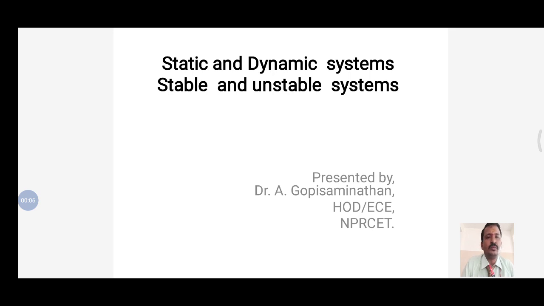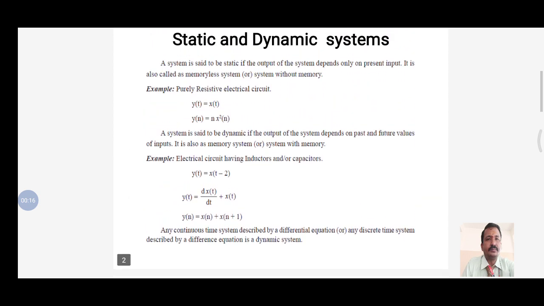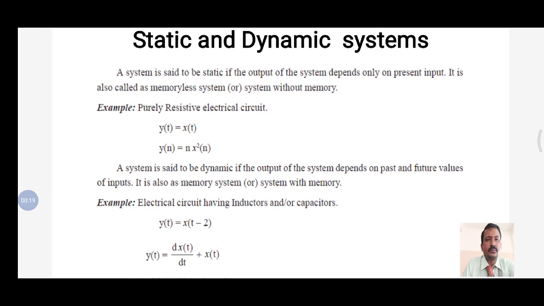Students, now we will discuss static and dynamic systems and stable and unstable systems. What is static and what is dynamic? What is static? A system is said to be static if the output of the system depends only on the present input. That is, there is no memory in that system.